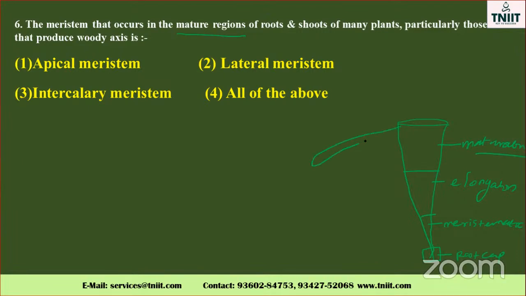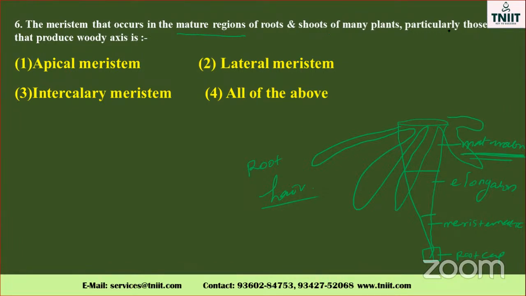In this area, there are so many root hairs. So they may ask: root hairs originate from which part of the root? The maturation region. Just note it down, this is very, very important. That's why they asked about the meristem that occurs in the mature regions, my dear.